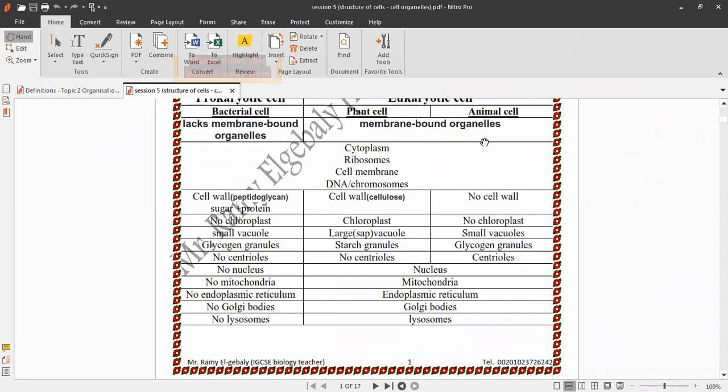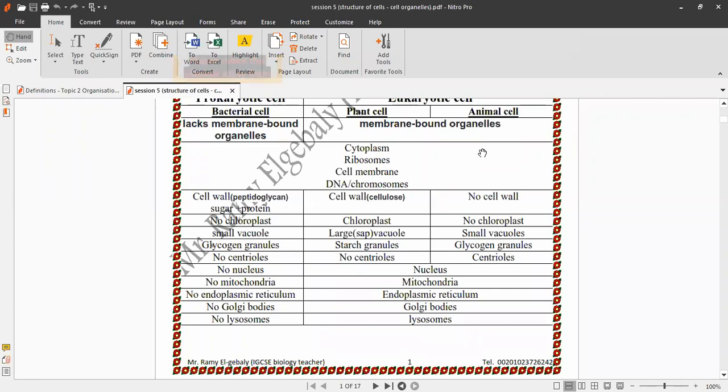What is a centriole, and why does the cell need it? Centrioles help in division, playing a role in organizing microtubules. Are centrioles found in plant cell?